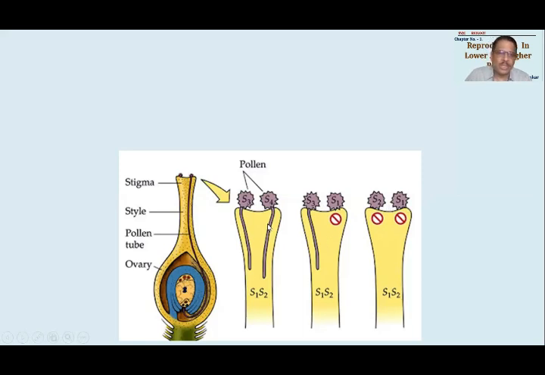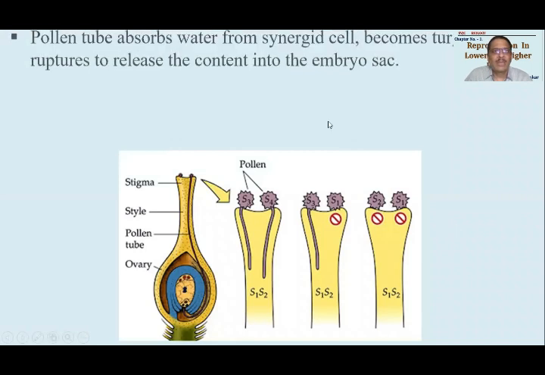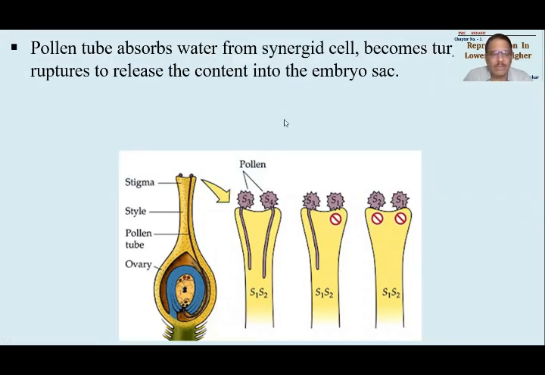To indicate the pollen grains are of different types, they are named or numbered like S1, S2, S3, S4, etc. Suitable pollen grains are allowed to germinate. So S2, S4 and S3, S4 are allowed to germinate. Here there are S3 and S1, so S1 will not be germinated and S3 will be germinated; S1 will not be germinated at all. So this is how it will happen. A suitable pollen grain will be capable of germinating. The pollen grain will absorb water as well as